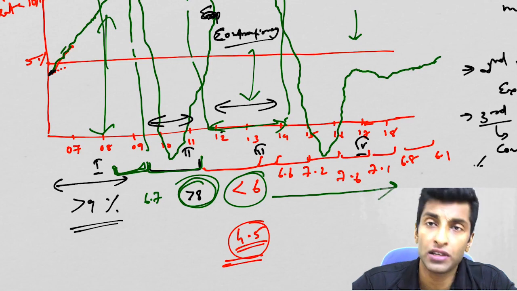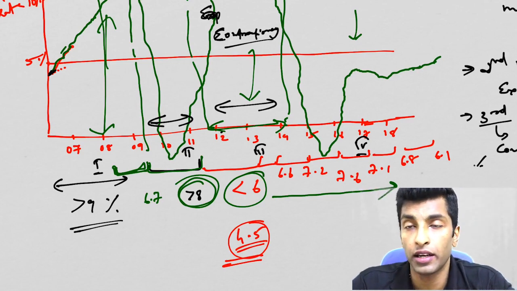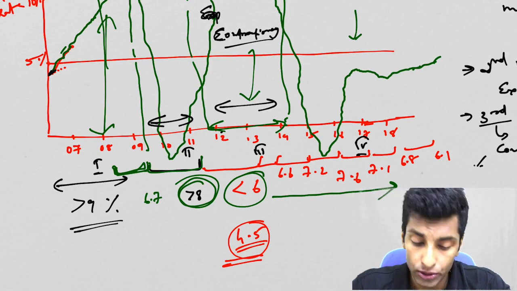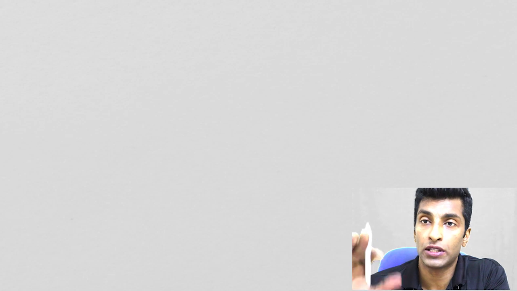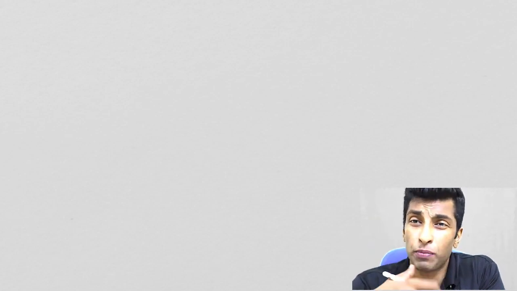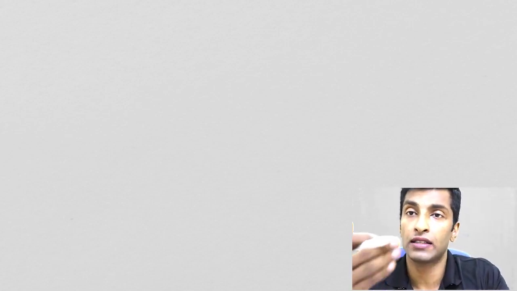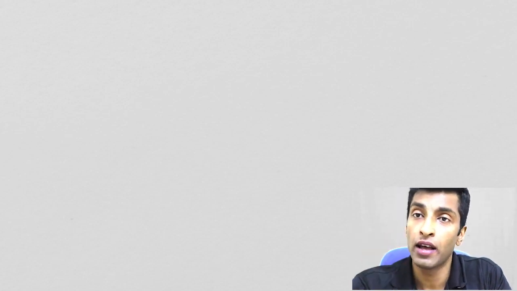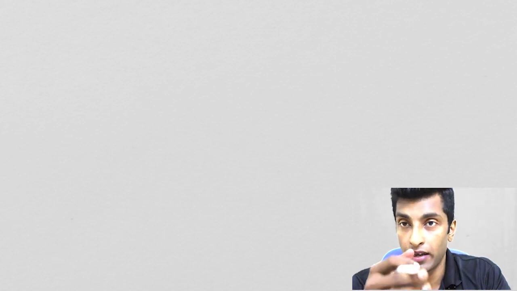Now in the fourth phase, you can see inflation is low. So now the interest rate is decreased, so investment is there, and growth is steadily picking up. I hope you understood all these concepts. We have talked about inflation and types of inflation, and we have understood the trends of inflation. What I want to tell you here is what policies RBI and the central government will follow. What do you mean by contractionary policy? What do you mean by expansionary policy? In different phases, what are the reasons for inflation, or why inflation has come down, and what measures RBI and the central government took in these four phases.